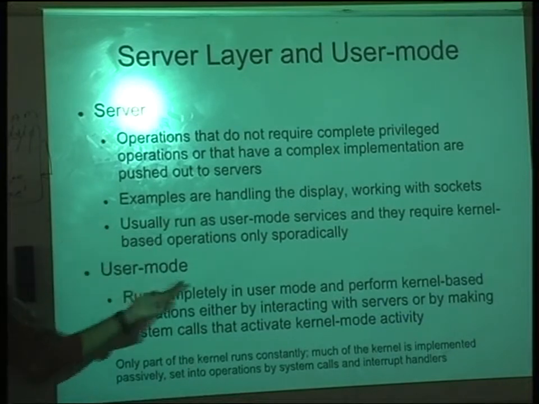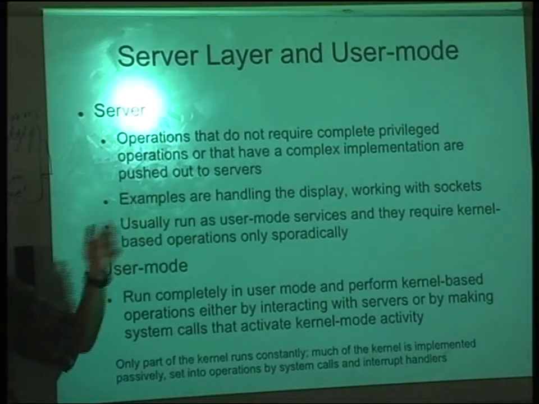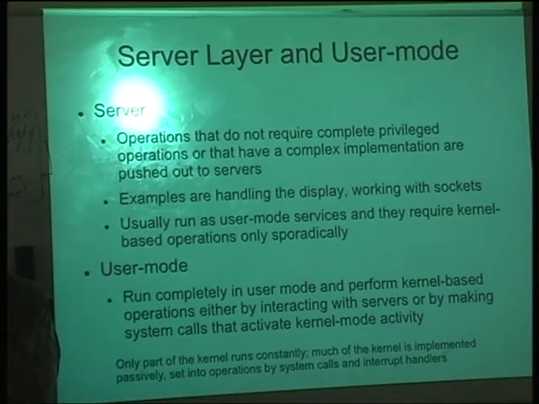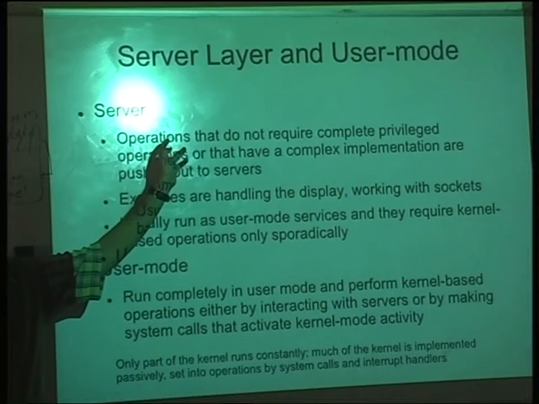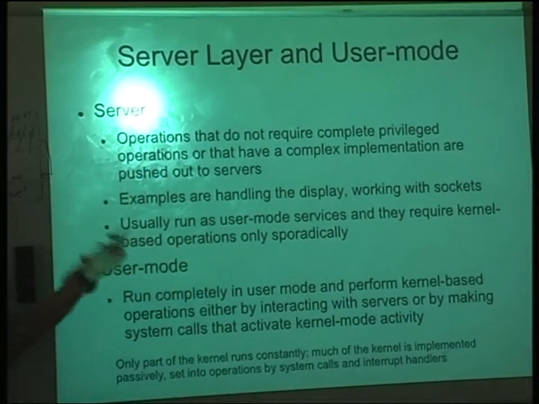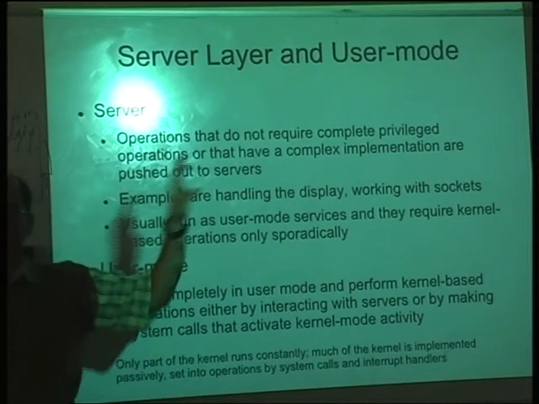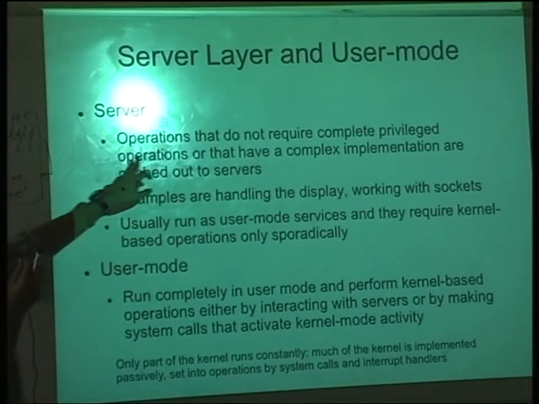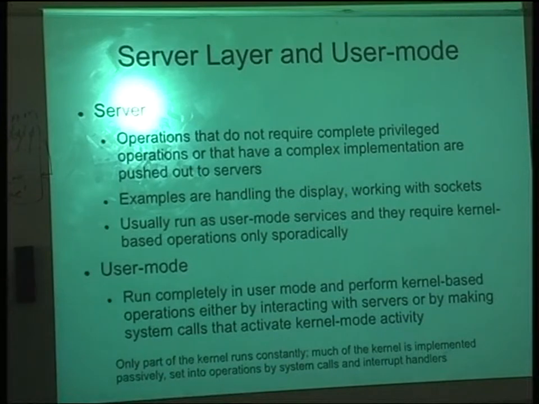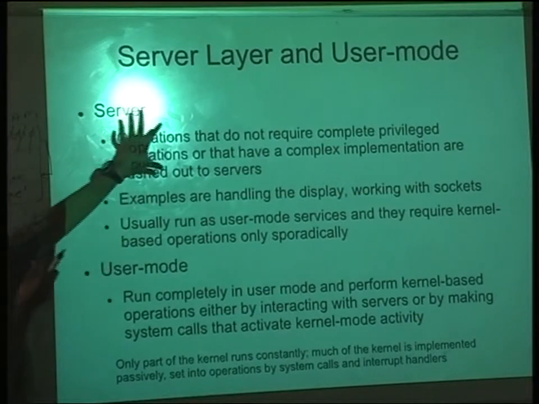In Linux, everything will go inside the kernel. All the MAC addressing, TCP/IP, everything will happen inside the kernel in the privileged mode, and the packet is sent out. But typically you don't need that. Just to assemble the packet, check the CRC value and so on, why do you need privileged mode? Anybody can do it. So all of this is done outside the kernel, let's say by a server here. If you want to send the radio packet, most of the assembly of the packet will be done outside the kernel. Only when you really want to send this radio packet outside, you will have this system call, and then the packet goes out. So the server will handle most of the operations.